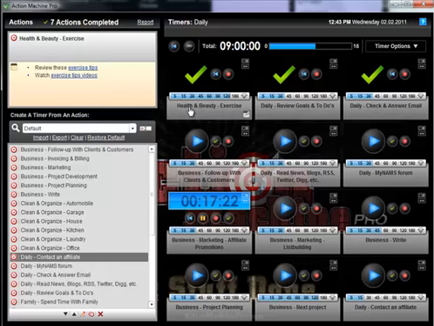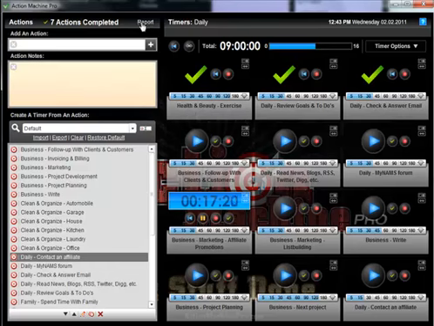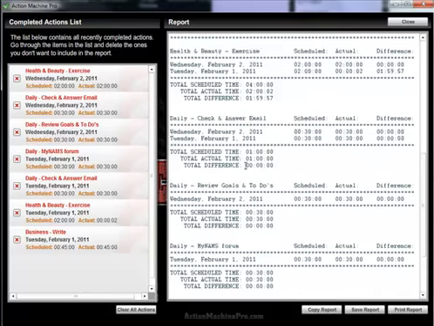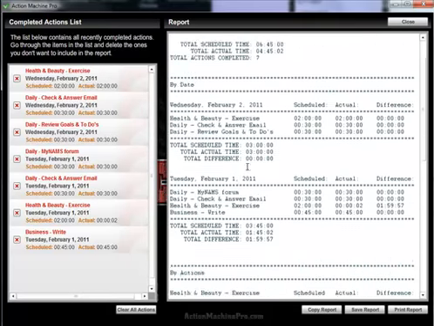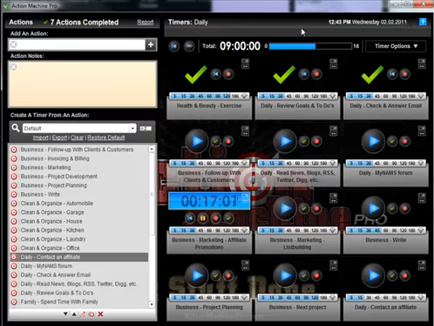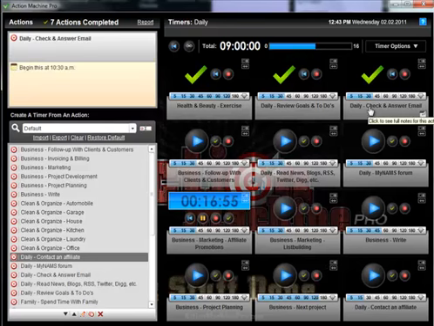I should show you one more thing, I guess. This is a report. You can also get a report that shows you what you've done. To tell the truth, I don't find a whole lot of use for this because I just like checking things off. I don't like to go back and revisit what I've already done. But you can. If you like to see that, or if you are trying to use this as a timer for your billing, you could always create a report that shows how much time you spent on your clients' work.